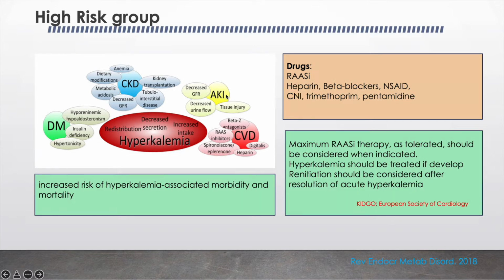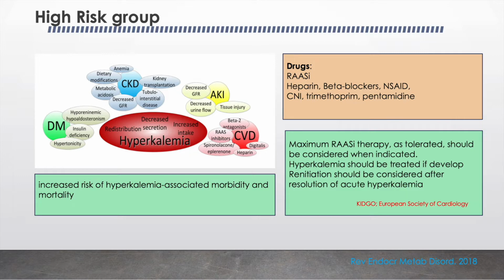AKI patients with decreased GFR, decreased urine flow and tissue injury can contribute to development of hyperkalemia. And patients with cardiovascular disease who are on multiple cardiac medications are also at increased risk of hyperkalemia. So these patients are high risk for development of hyperkalemia, and also there is increased risk of hyperkalemia associated morbidity and mortality.